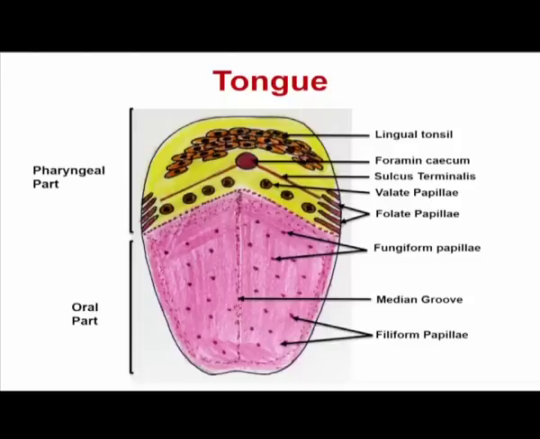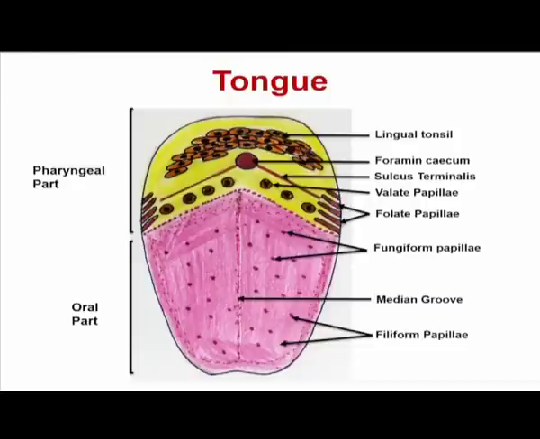As I said, the tongue is a sensory organ. It is a muscular organ, and it is attached on the back side to the tongue bone, as well as connected to different parts of the buccal cavity through different types of muscles. And the tongue has two very distinct components.